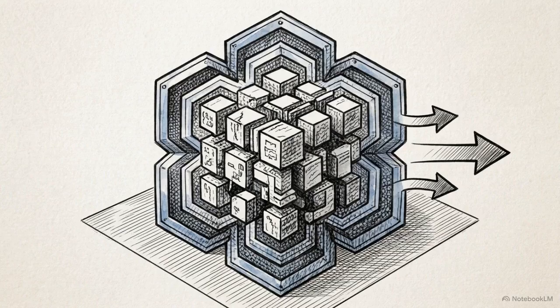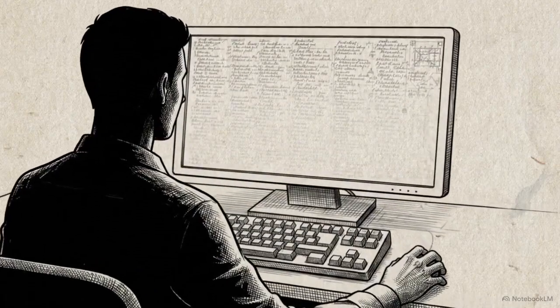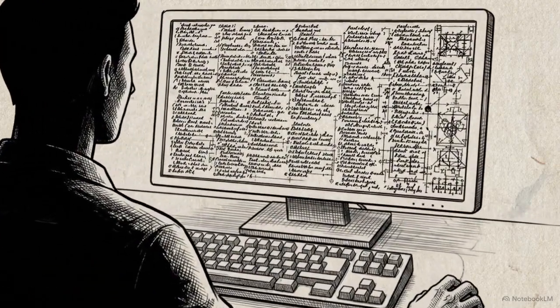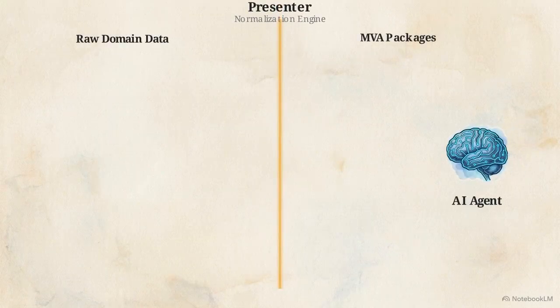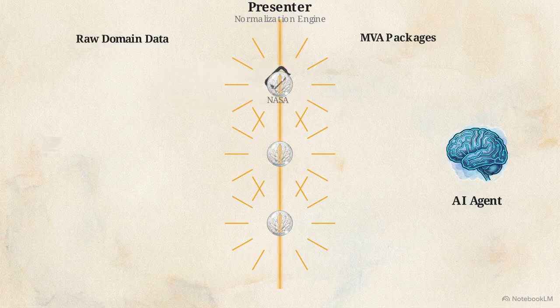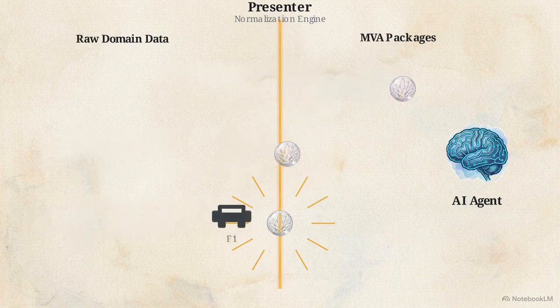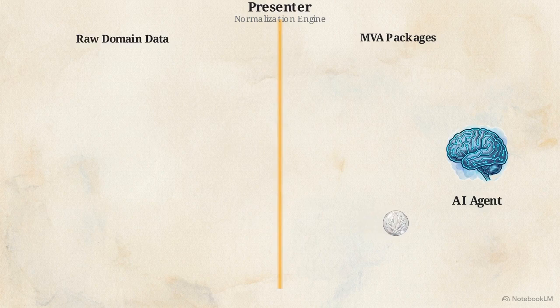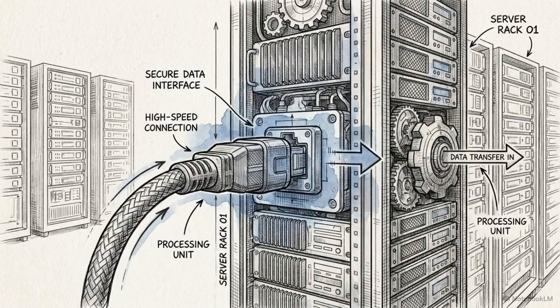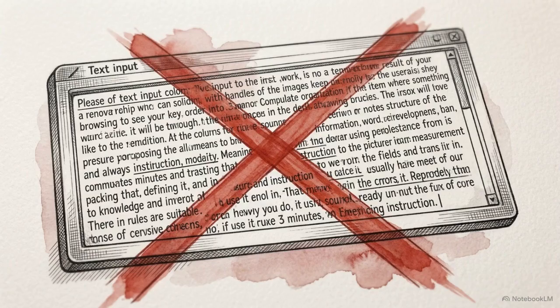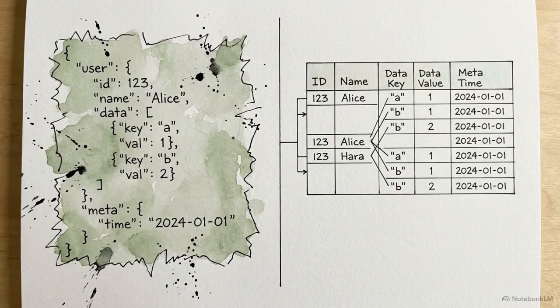Because the data arrives with its own structural rules, you no longer have to write massive global system prompts to explain every new API to your agent. This approach works across any use case. Whether the agent is pulling NASA satellite data, Shopify inventory, or live Formula One telemetry, the raw feeds are converted into identical, reliable MVA packages. Since it uses the open MCP standard, this structured data is compatible with any client, from Claude Code and Cursor to enterprise applications. Resolving the hallucination problem isn't about tweaking the prompt, it's about changing how we format the data itself.